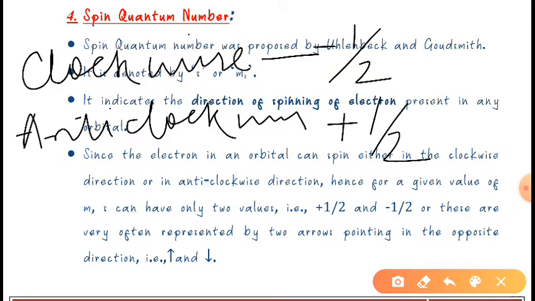Due to this spinning motion, the electron behaves as a micromagnet, okay, and atoms show magnetic behavior. Due to this spinning movement, plus half and minus half, or clockwise and anti-clockwise direction, the electron behaves as a micromagnet, and the atoms show magnetic behavior. It also tells about the magnetic property, okay.